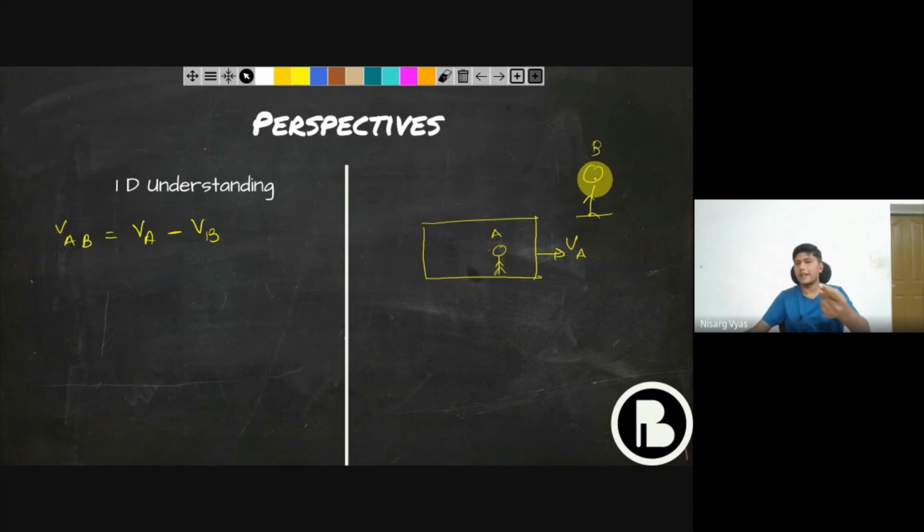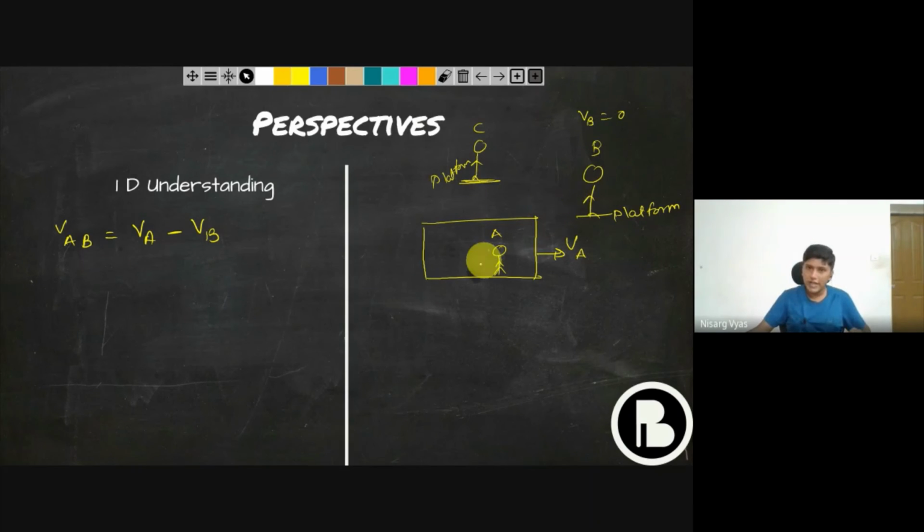There is another person C standing on the platform. So C sees you moving with velocity VA, while C himself has velocity VB equal to 0.